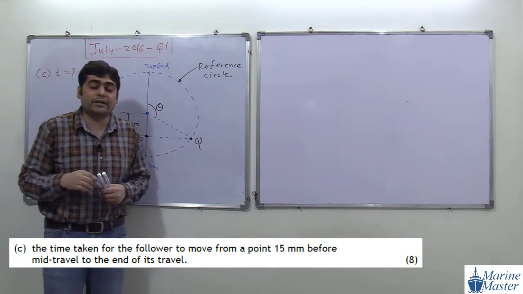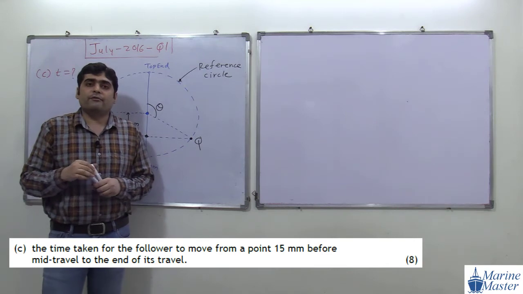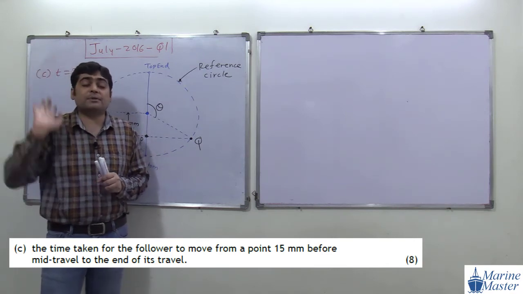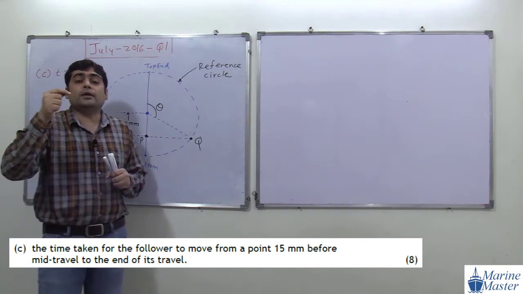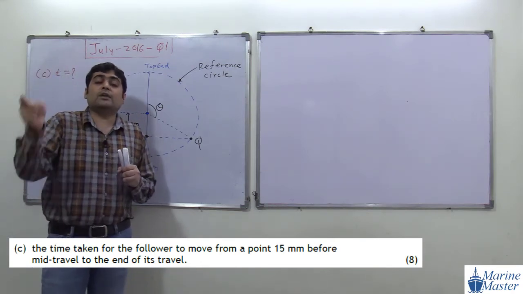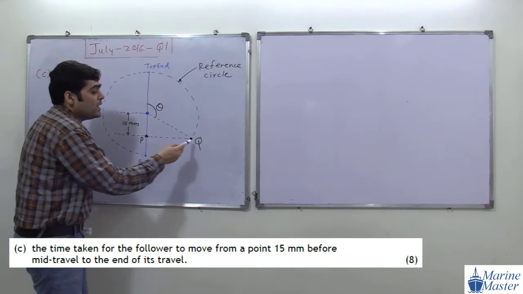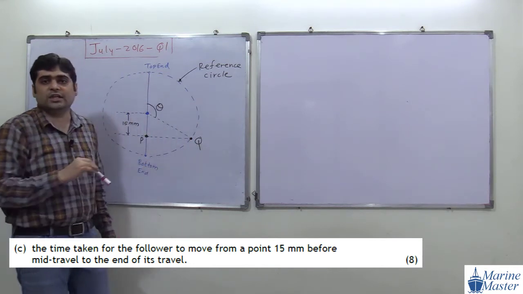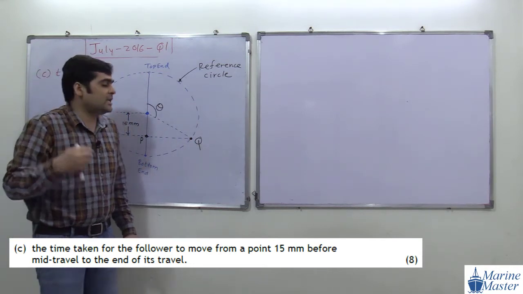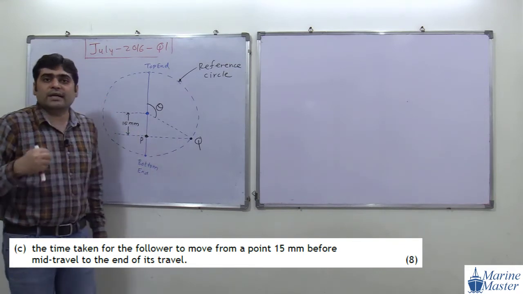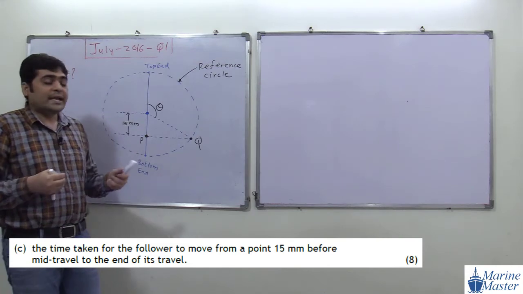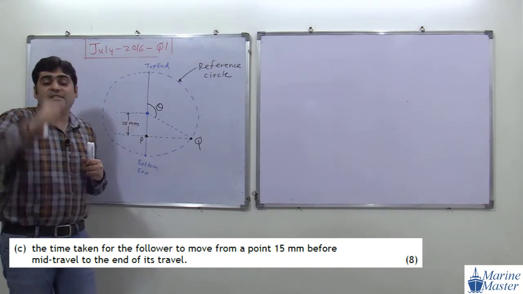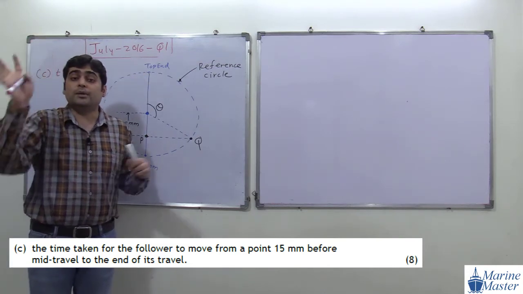If you remember our discussion, till now we have not used that reference circle. The reference circle: I have given you, let point Q move in a circle with a constant angular velocity omega. Then we consider a point P to be the projection of point Q. Here point P follows a simple harmonic motion, if you remember the discussion.